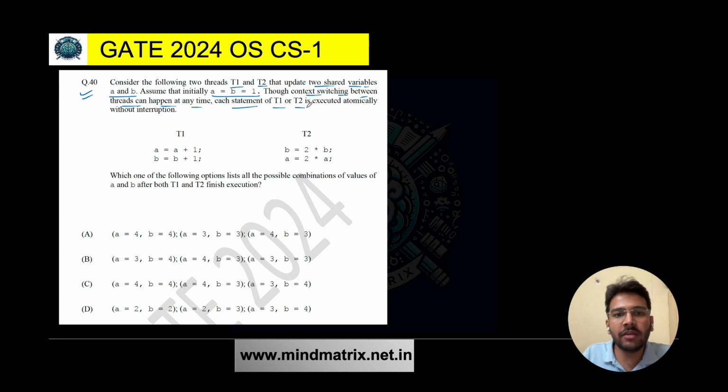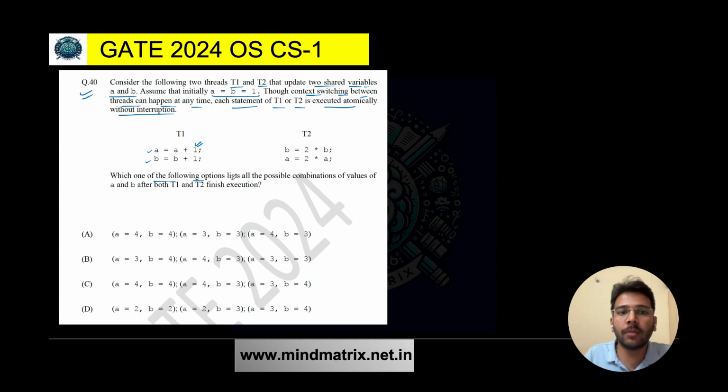Each statement of T1 and T2 is executed atomically without any interruption. That means if this statement is running, it will be running completely. There is no interruption or preemption in between the execution of a single statement. So they are running atomically. Atomically means either you run all or none.